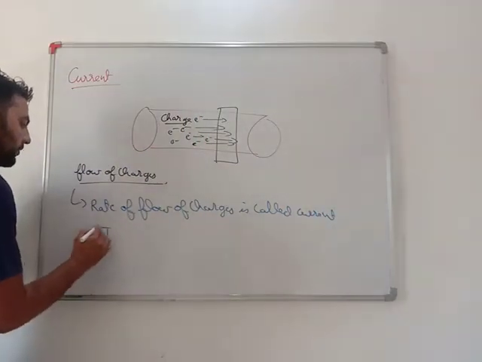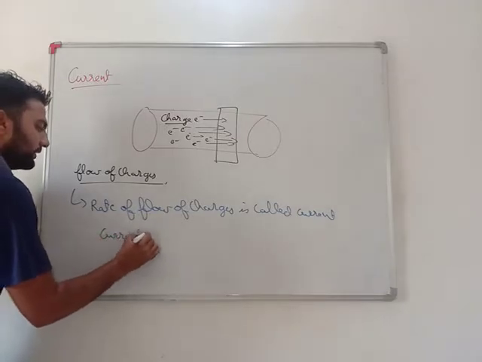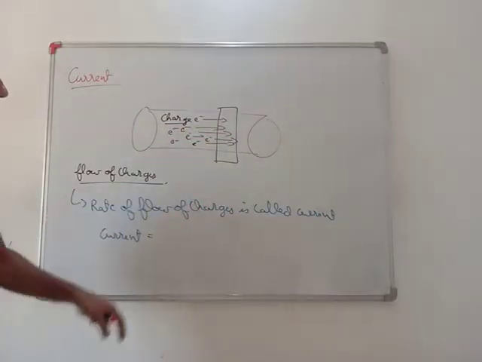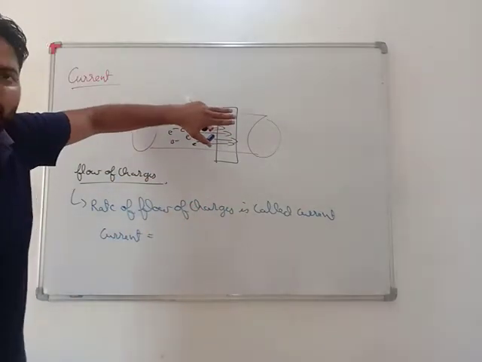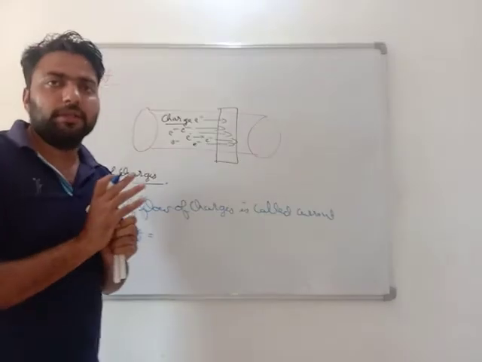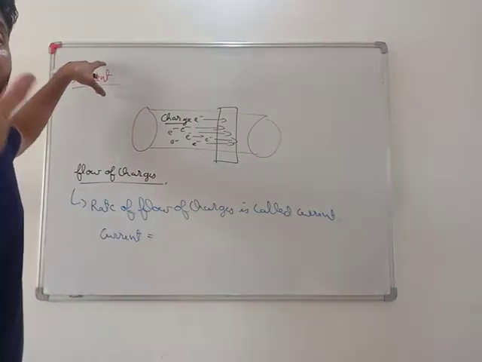We use the symbol I for current. What is current? Rate of flow of charges. How much charge is flowing in how much time? Dear students, charges flow, they generate current, but how much charge is flowing in how much time gives the perfect definition for current.